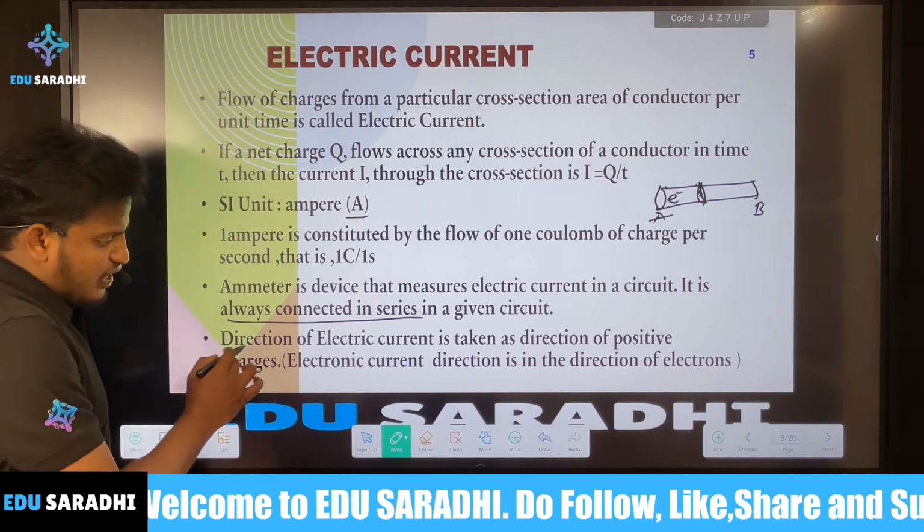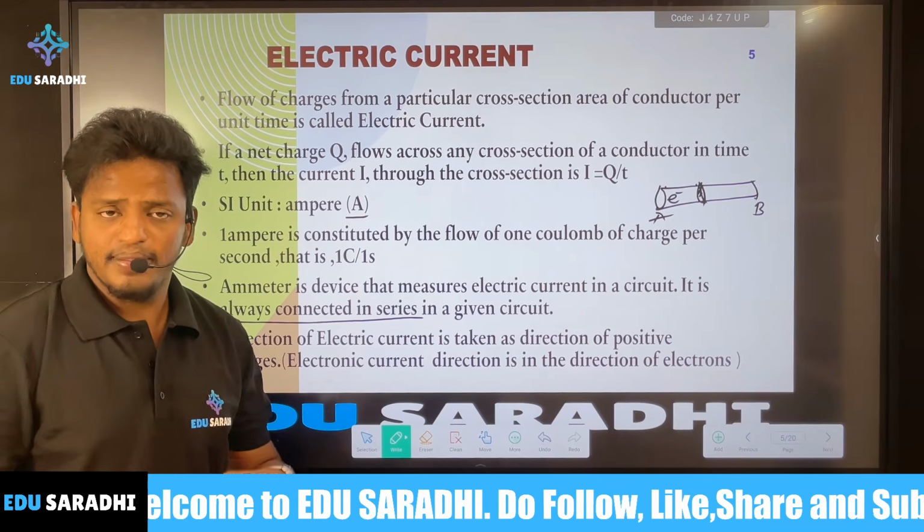Next, the direction of electric current.